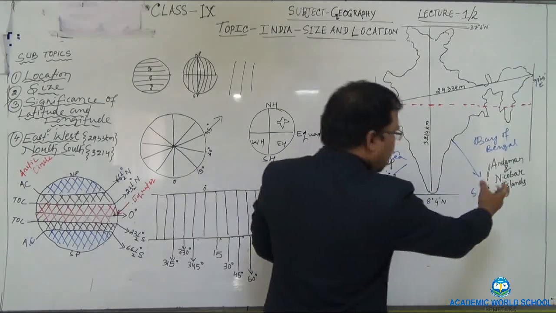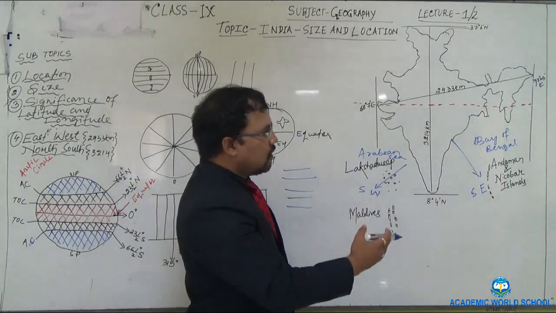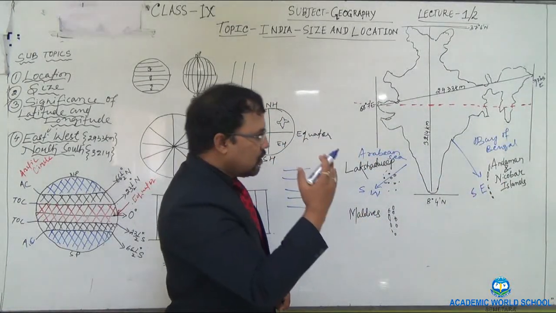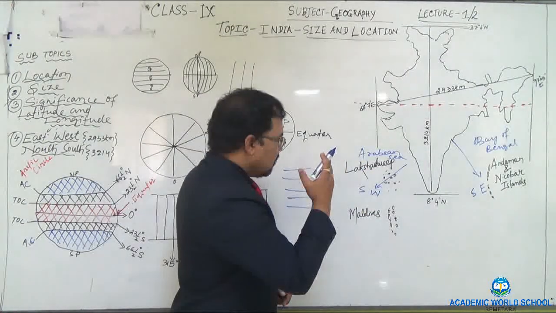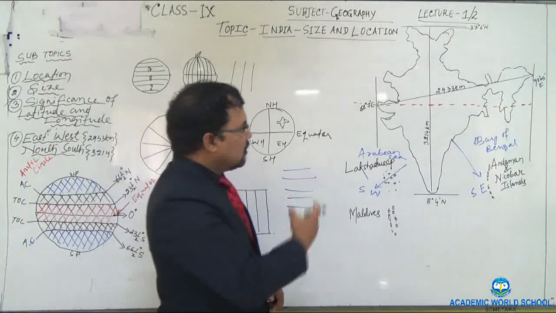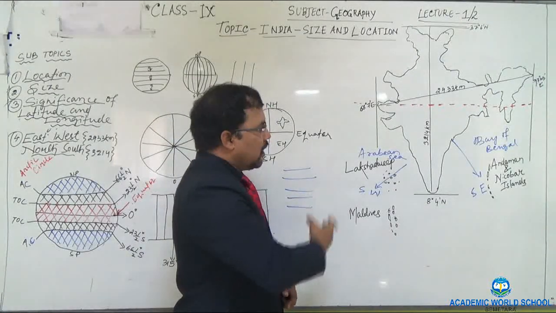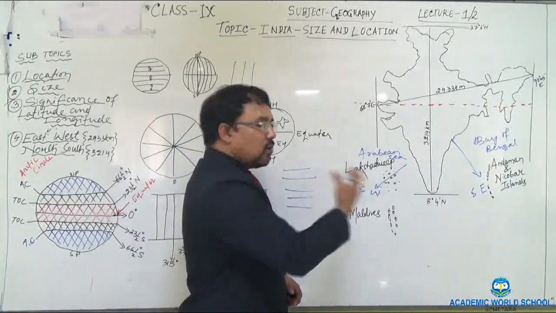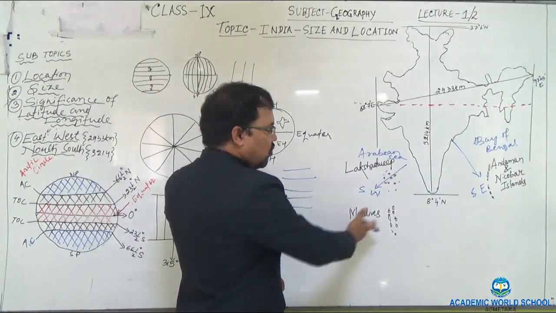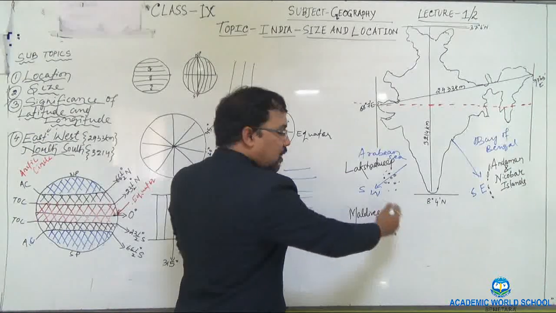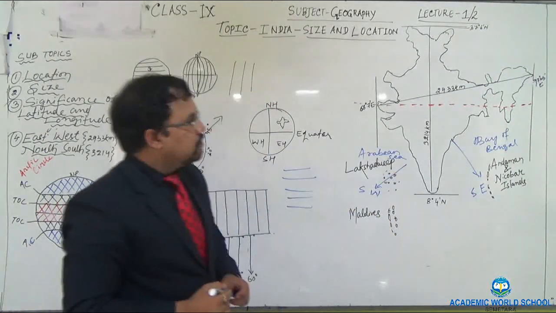So the Andaman and Nicobar Islands are located in the Bay of Bengal, in the southeast direction of India. In the same way, Lakshadweep islands are located in the Arabian Sea, in the southwest direction of India. Then just below Lakshadweep you can see Maldives. It is the neighboring island country of India.